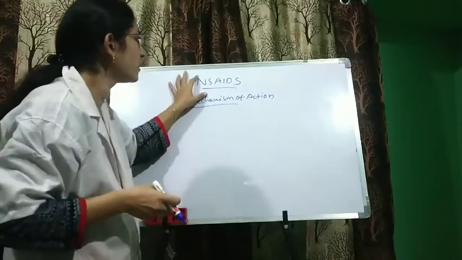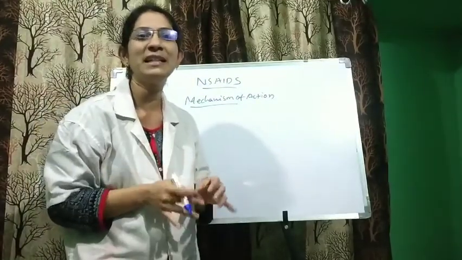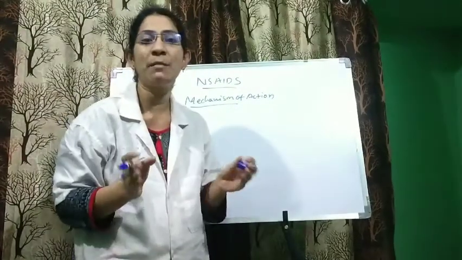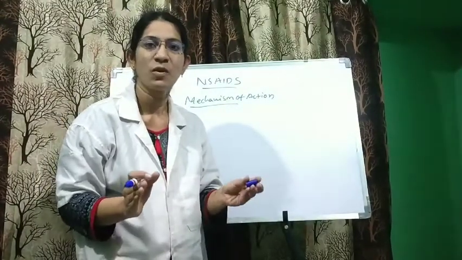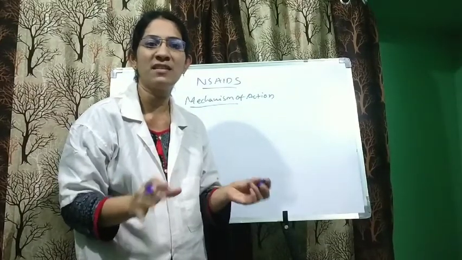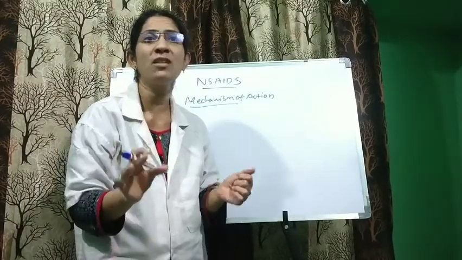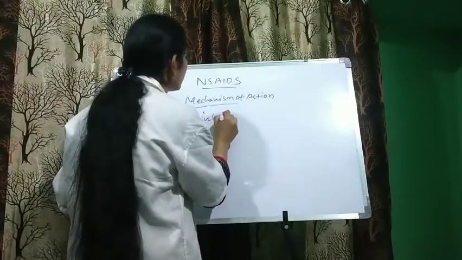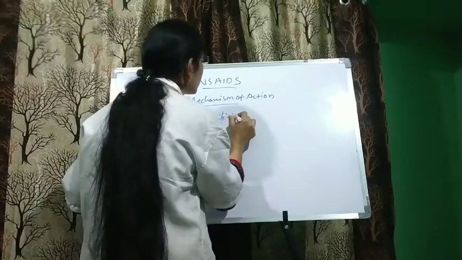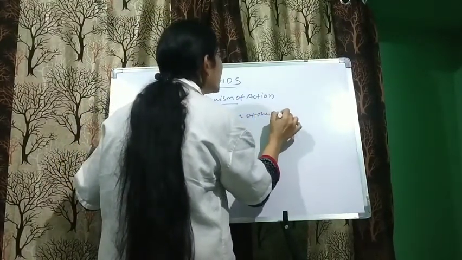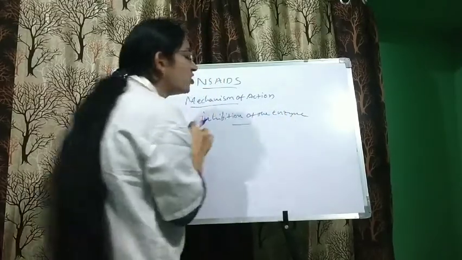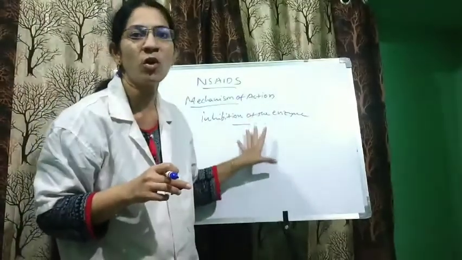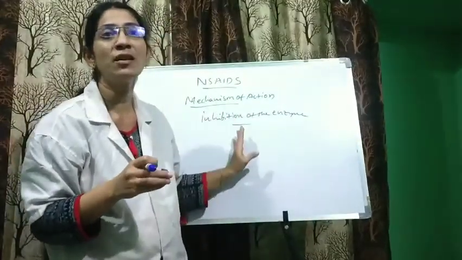You already know very well what an NSAID is, a non-steroidal anti-inflammatory drug. That is the abbreviation. Here let us discuss the main mechanism of action of NSAIDs. The main mechanism is inhibition of an enzyme. What is the enzyme involved? It is cyclooxygenase.